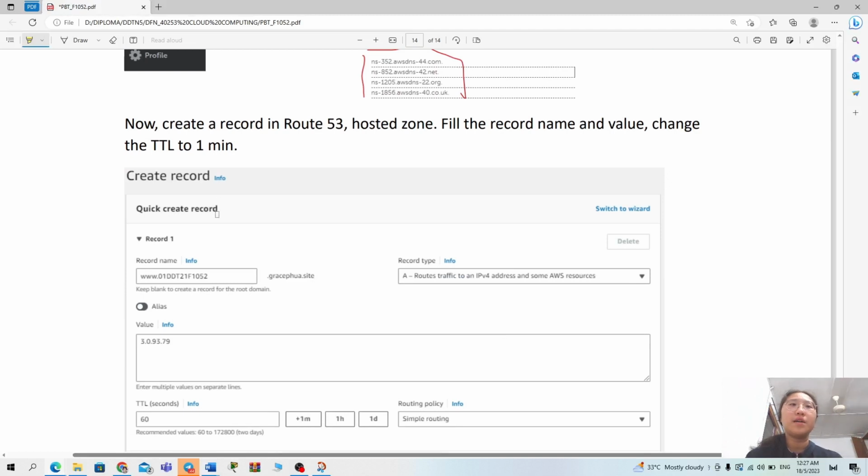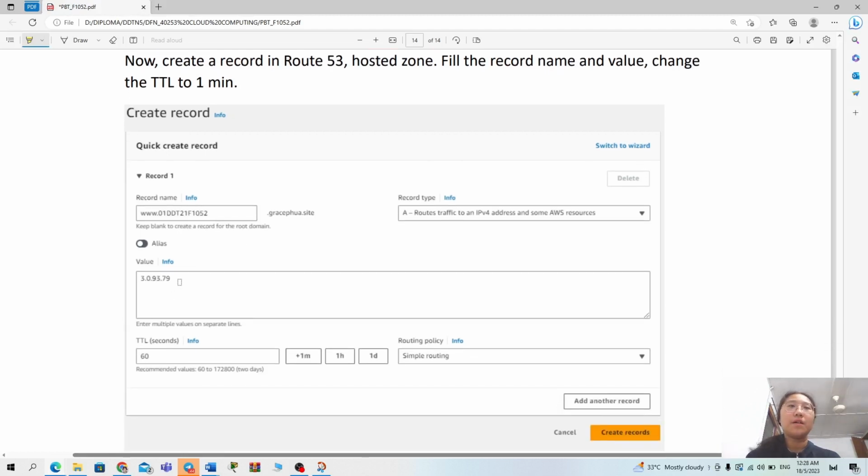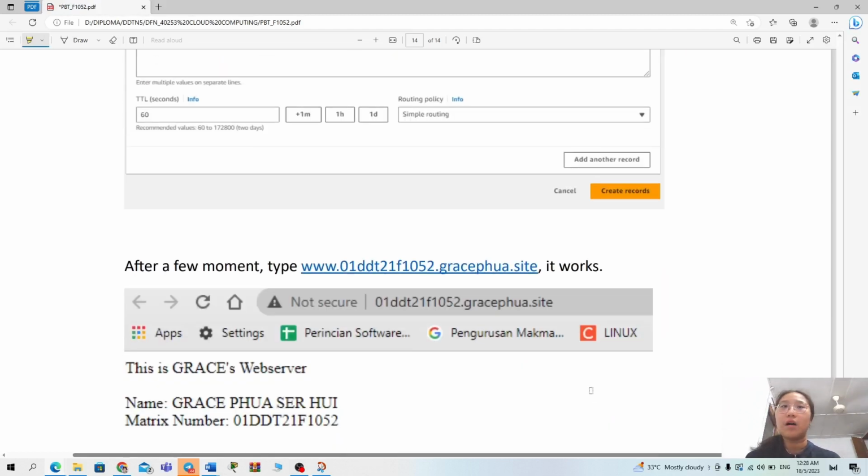Okay, so now we create a record in Route 53, using the hosted zone gracepa.site, and we fill in the record name www.01ddt21f1052, and we put the value from the public instance IP. This is what we get from the instance, and we choose the TTL of 1 minute, that means 60 seconds, and we create the record.